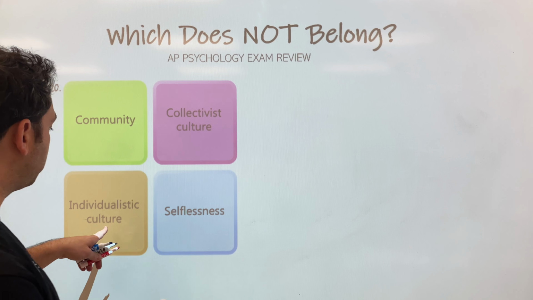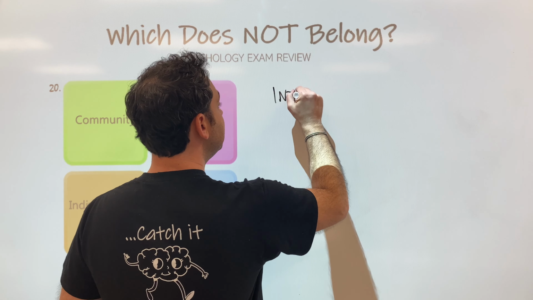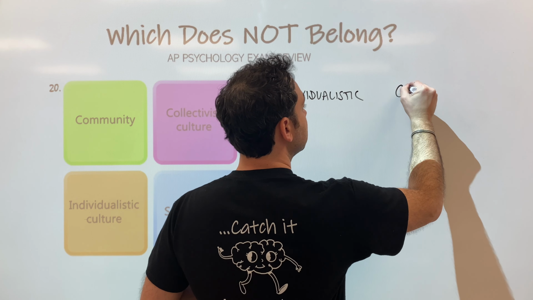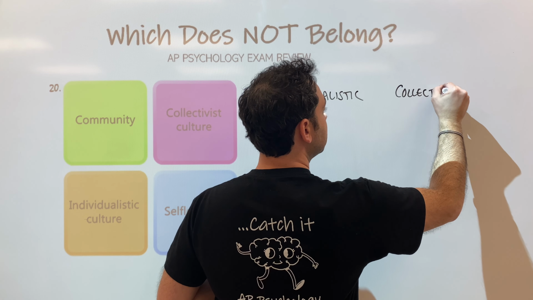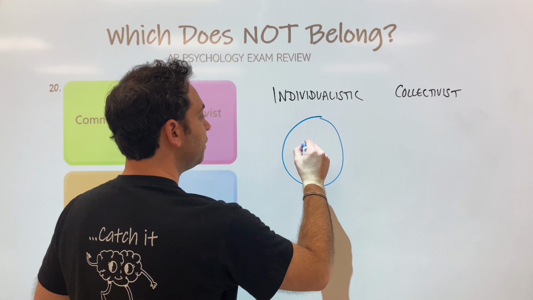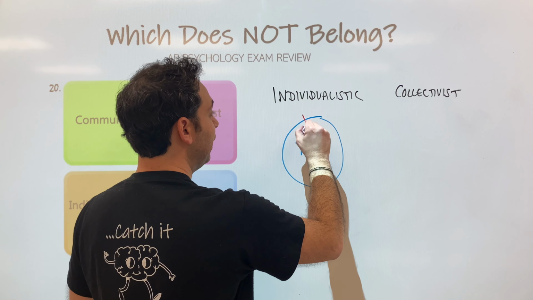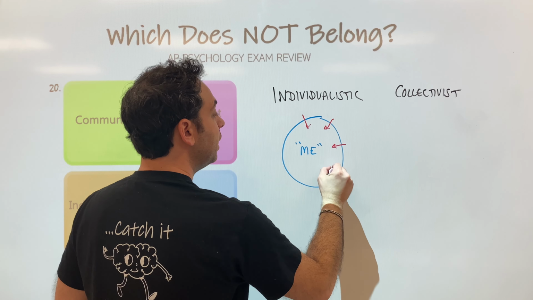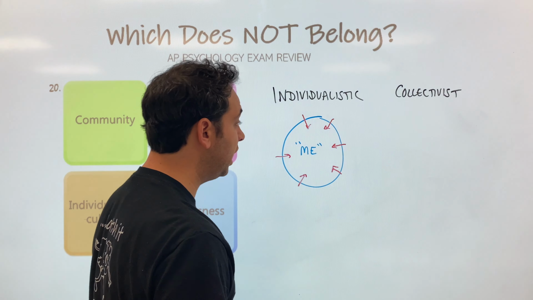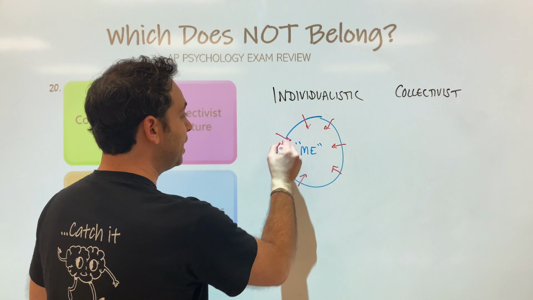Now, I want to focus on two cultures, individualistic and collectivist. There's a difference. How is this going to help us? Well, in an individualistic culture, we often call this the me culture. Why? Because it's all about you. We pride ourselves on being independent. As a parent, we always tell our kids, you're unique and you're independent and we want you to value your uniqueness. It's kind of the me culture.